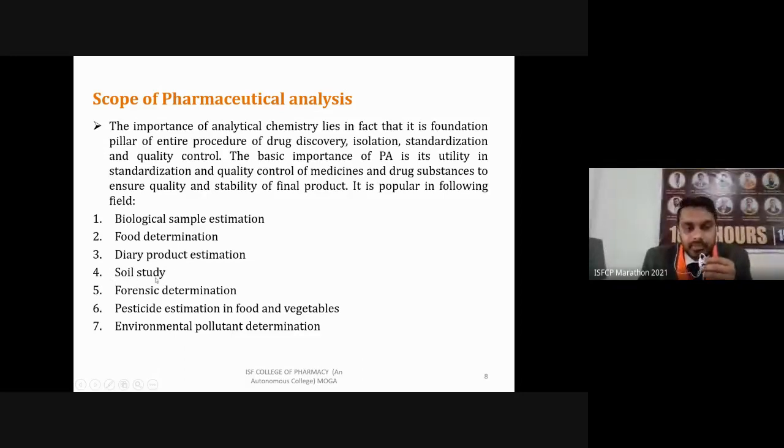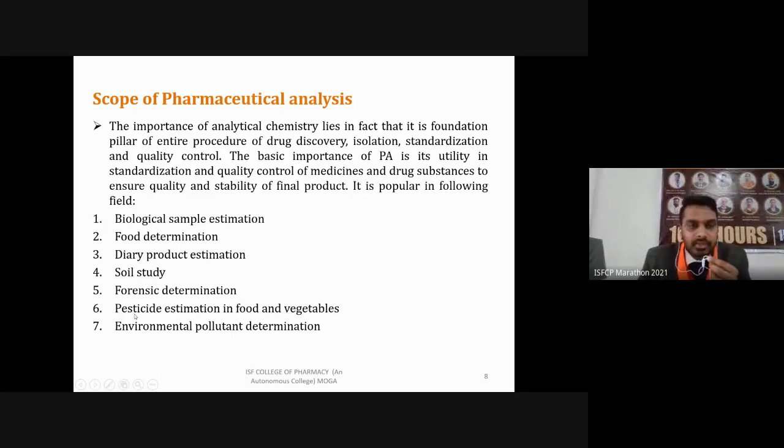Then forensic determination. Forensic means you are using lab samples from case studies, and you have all watched CID and other criminal episodes in which forensic analysis is performed. So samples are sent to the forensic labs. They determine which kind of poison is taken, or which other body fluids are present, which can cause death or other effects in the body.